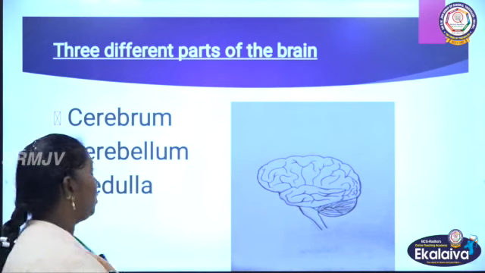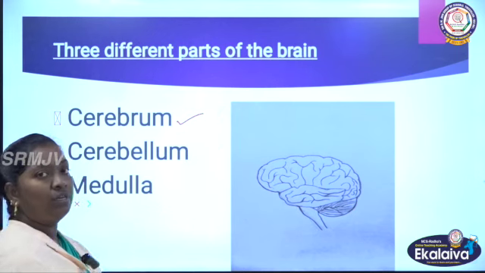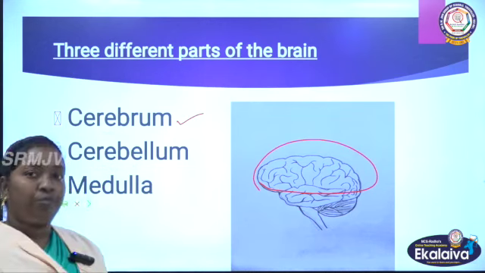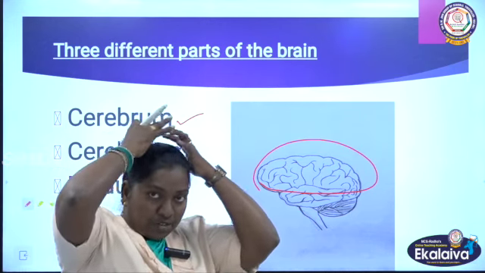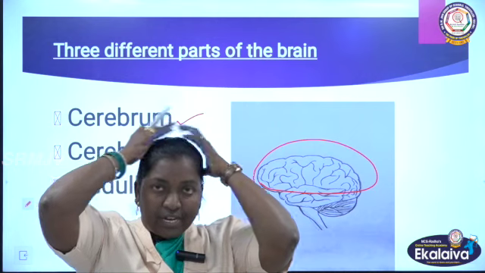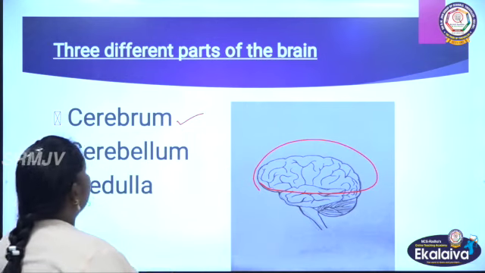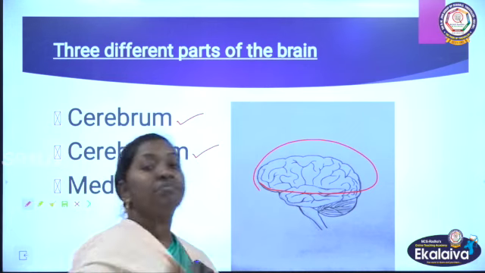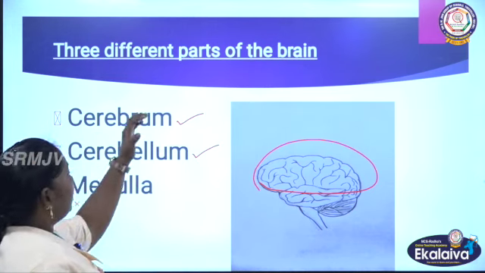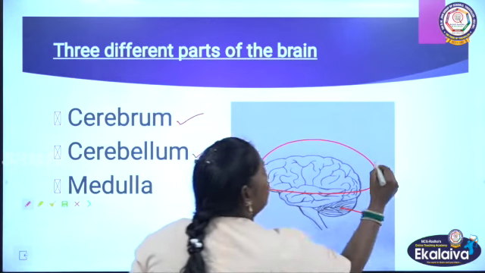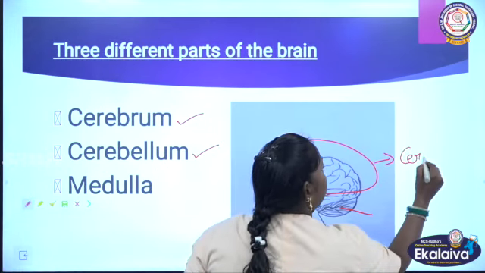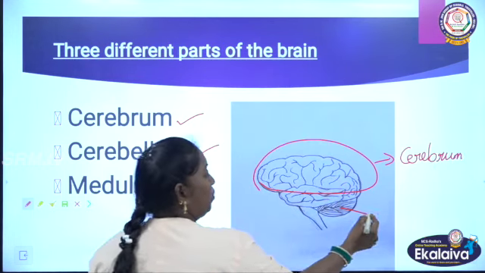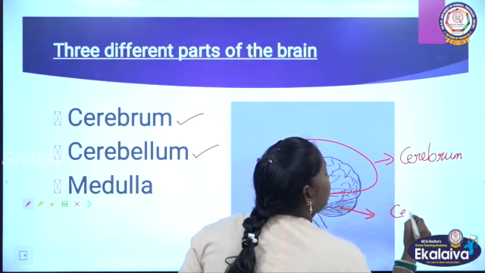There are three parts of the brain. One is the cerebrum, which is the largest part of the brain. It is present over here. The brain which is completely filled over here is called the cerebrum. The second part of the brain is the cerebellum, which is present below the cerebrum.